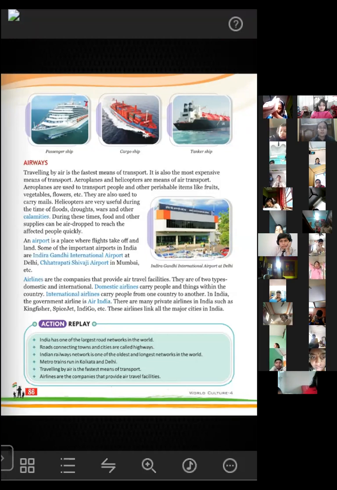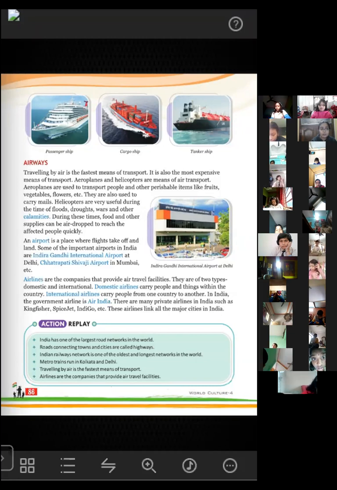So is it clear? Domestic airlines will carry the people from one place to another, but the places should be within the country. And in case of international airlines, they will carry the people from one country to another country.